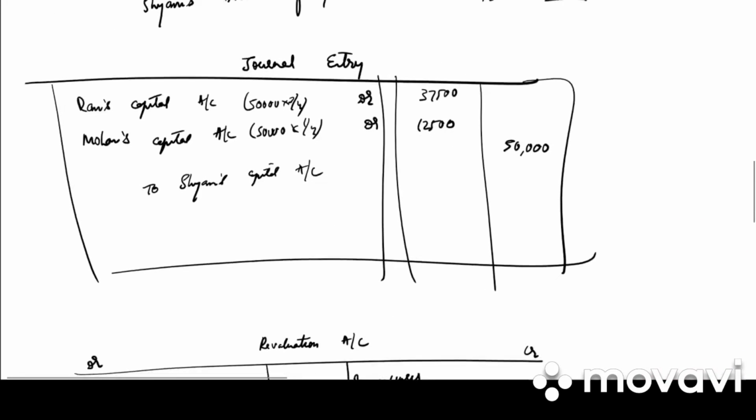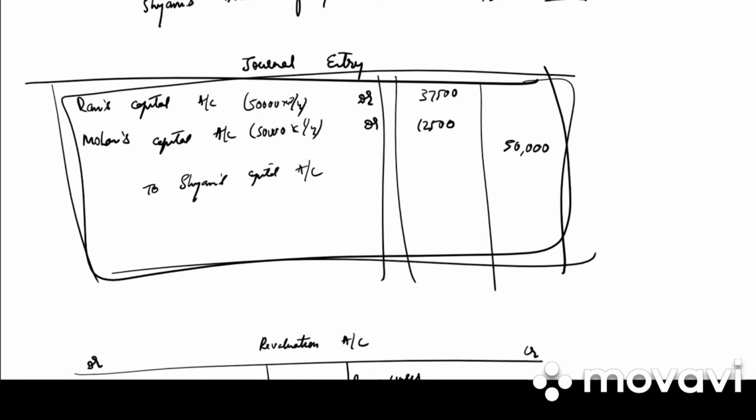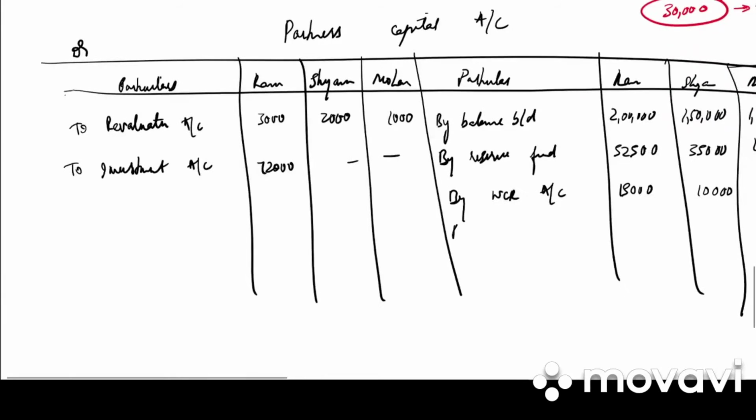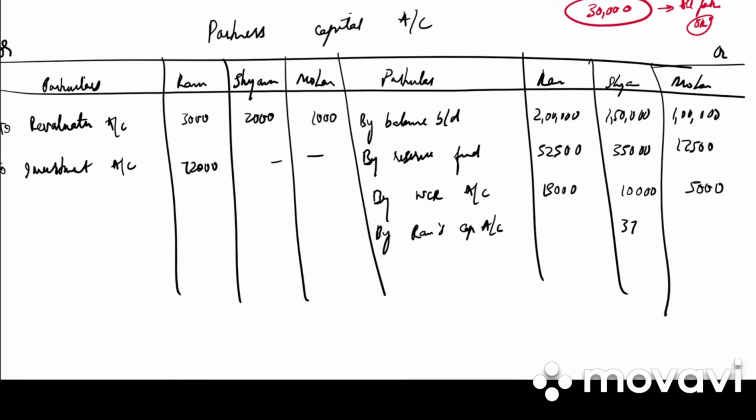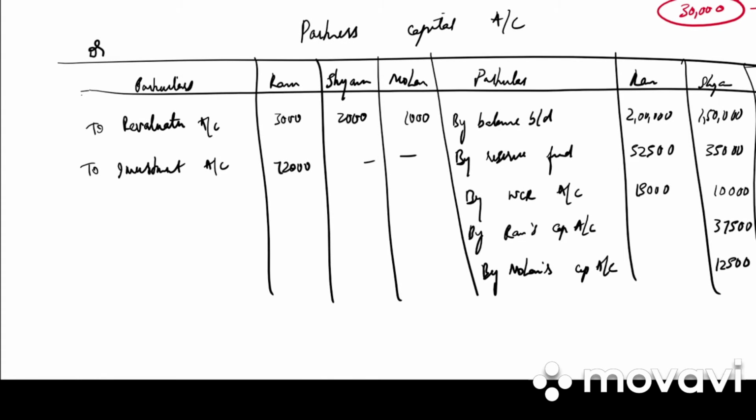We have written over here Ram's capital account, Mohan's capital account to Shyam's capital account. So it is by Ram's capital account under Shyam, 37,500. By Mohan's capital account under Shyam 12,500, and then we have to Shyam's capital account. Under Ram we have 37,500 and under Mohan we have 12,500.